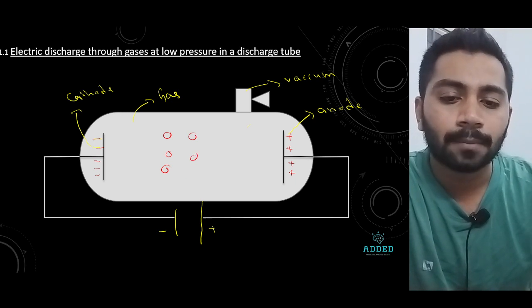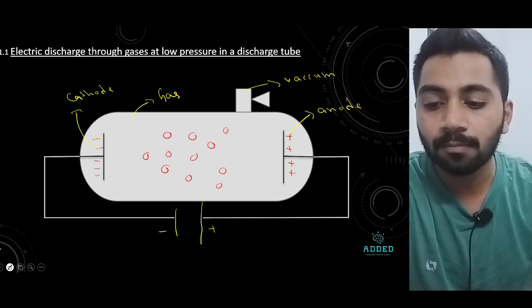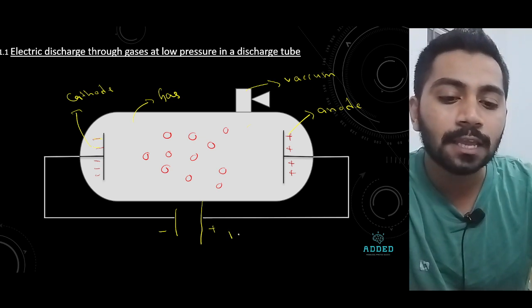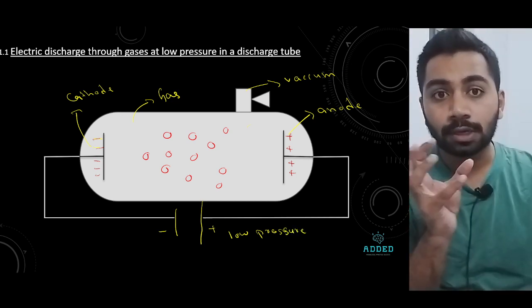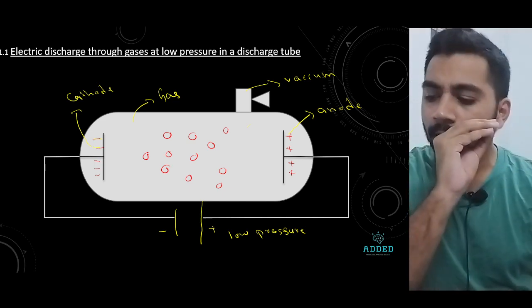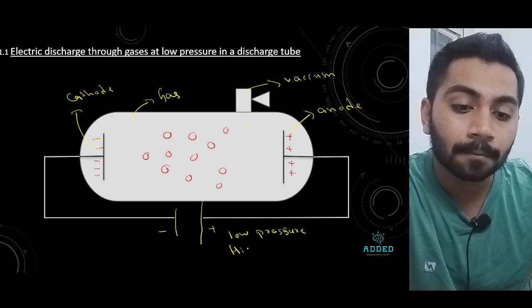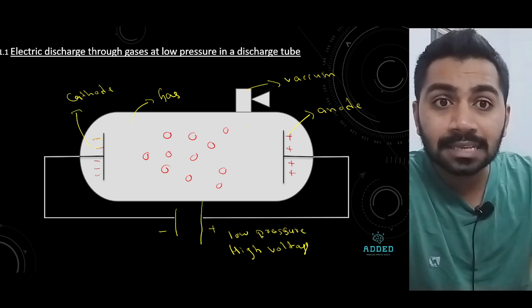And one more thing about this discharge tube: whenever we are talking about a discharge tube, we always say low pressure, but high voltage. Why high voltage? To generate an electric field. Okay, now when I pass this, what happens?